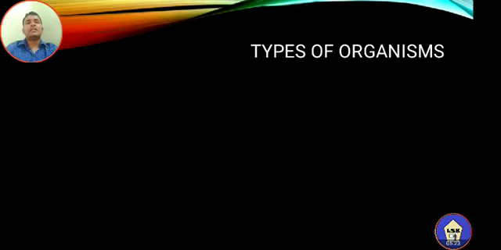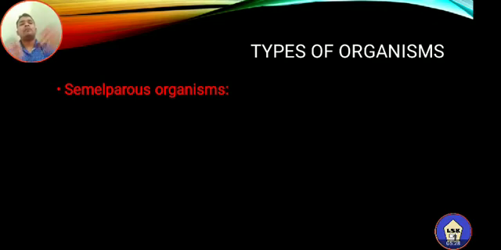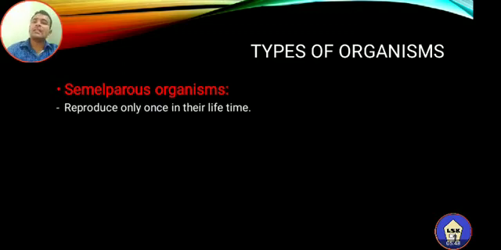Now let us see the types of organisms based on their reproduction, that is, depending on the mode or the time of reproduction. There are two important terms. The first one is called semelparous organisms. It mainly represents the capacity of living organisms to reproduce. Semelparous organisms are the organisms which reproduce only once in their lifetime. Once they produce new individual offspring, they will die.